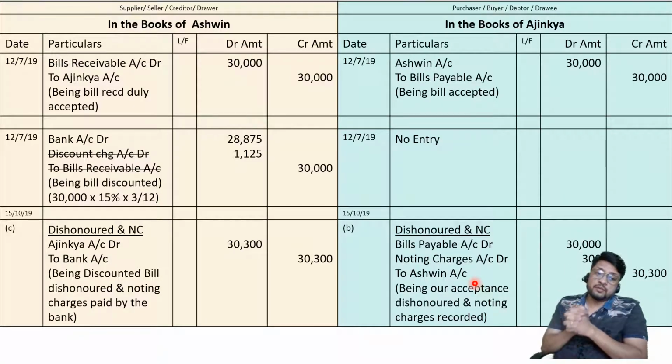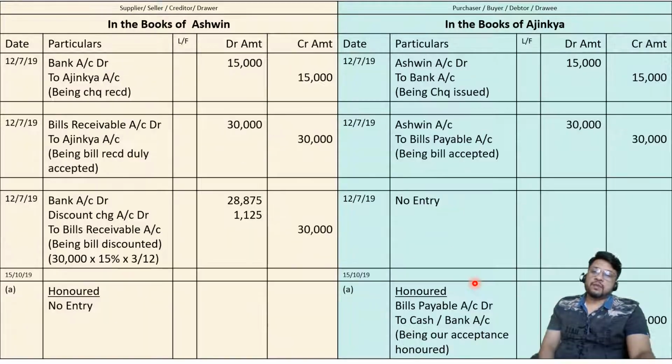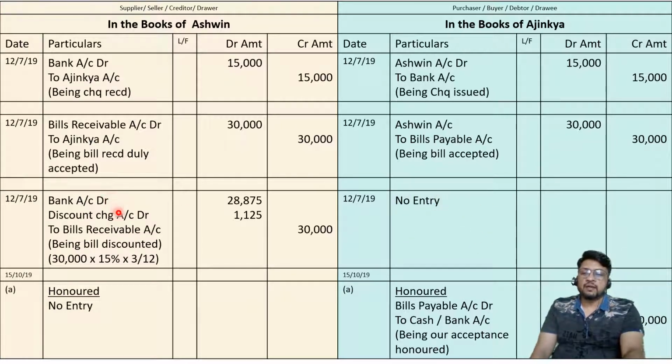So what have we understood? First part, when the bill is discounted, what is the entry? The entry is always in the books of only the drawer, and in the books of the drawee, for bill discounted, no entry. What is the entry for the drawer? Bank account debit, discount charges account debit, to bills receivable account.